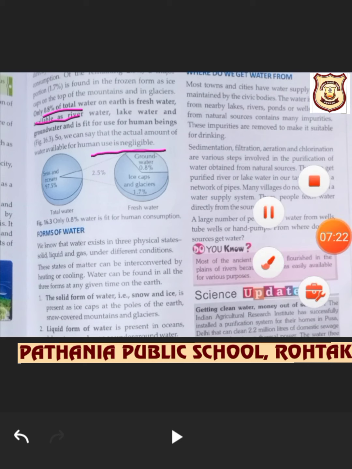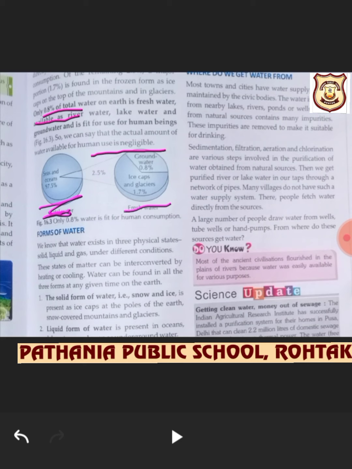Okay. Let's take a recap of this. You can see over here, seas and oceans have 97.5%, and groundwater is 0.8%, which is the only part fit for us. Ice caps and glaciers contain 1.7% of water. This is the only fresh water left. But whenever the glaciers start melting, definitely the water level of the ocean will start increasing. That again becomes a very big crisis. So in total, only groundwater is left for drinking. So 0.8% is the only resource of water left.